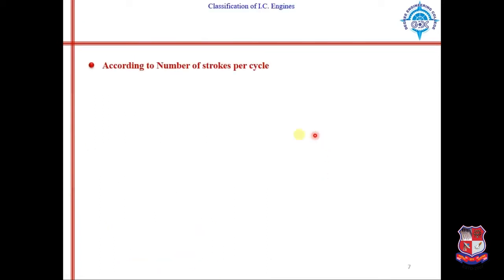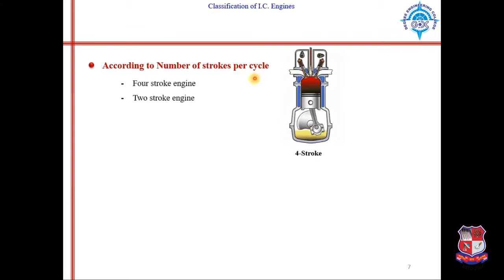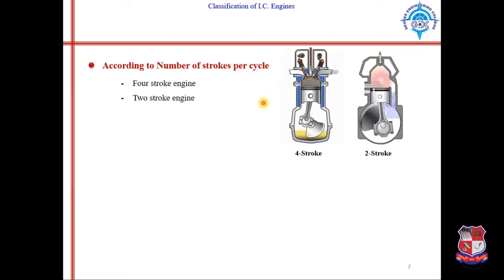According to number of strokes per cycle, 4-stroke engine and 2-stroke engine. So basically, what is a stroke? Stroke is basically the movement of piston from topmost position to bottommost position, or bottommost position to topmost position. So in 4-stroke engine, the complete cycle will be completed in 4 movements of piston up and down.